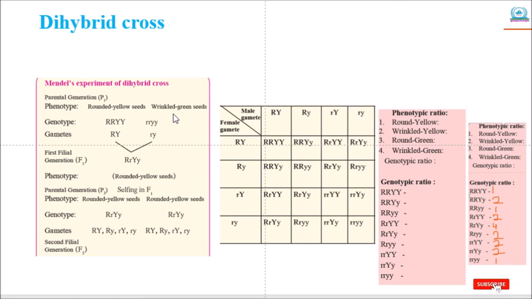The presentation in the form of ratio has been given in the box. The 16 different possible combinations through the union of 4 types of male gamete and 4 types of female gamete are shown in a chessboard-like table, which is called a Punnett square or checkerboard. Male gametes are shown at the top of this table and female gametes are in the left column. So you can observe this, and here you can see the genotypic ratio.